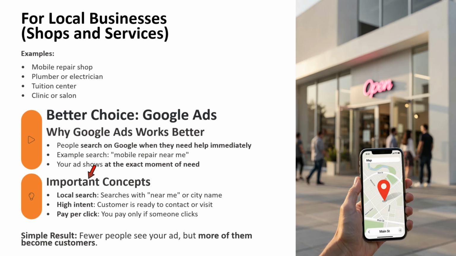Important concepts. Local search: searches with "near me" or a city name. High intent: the customer is ready to contact or visit. Pay per click: you pay only if someone clicks the ad. Simple result: fewer people see your ad, but more of them become customers.